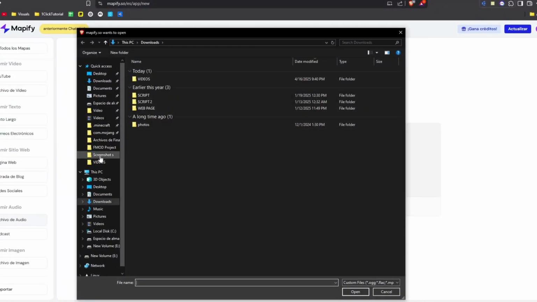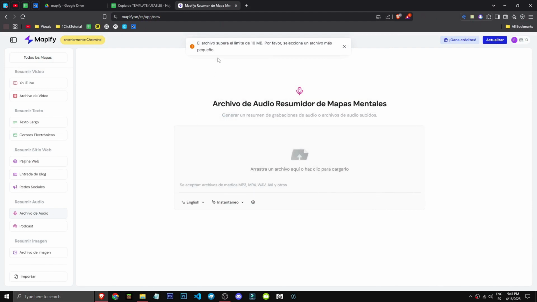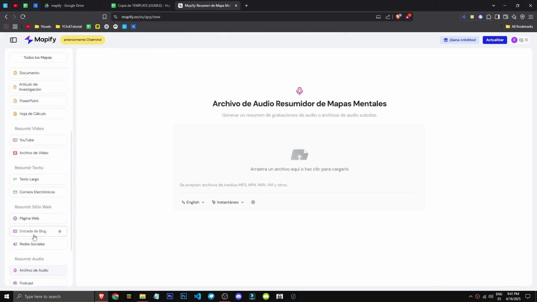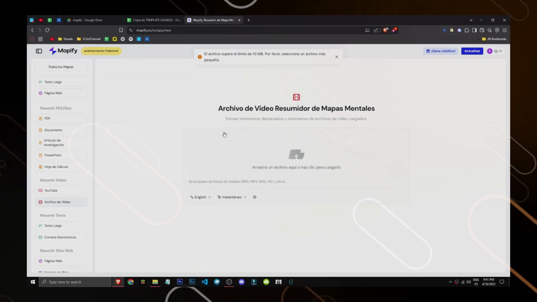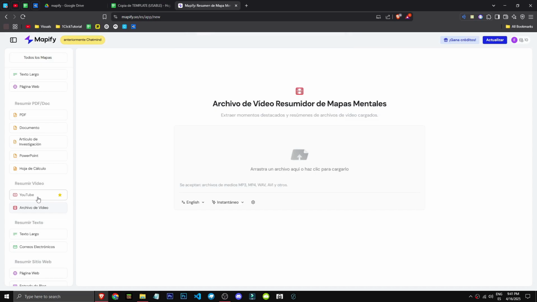Let's summarize an audio, shall we? I'll upload a video file where I introduce this tool. Does the file exceed the 10 megabyte limit? Okay, it says to use a smaller file. Well, we're starting to see limitations, huh? Let's check the video file limit. Same thing, 10 megabytes for a video file seems pretty small, huh?